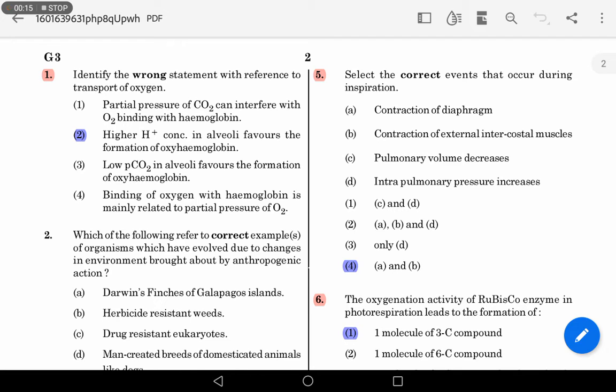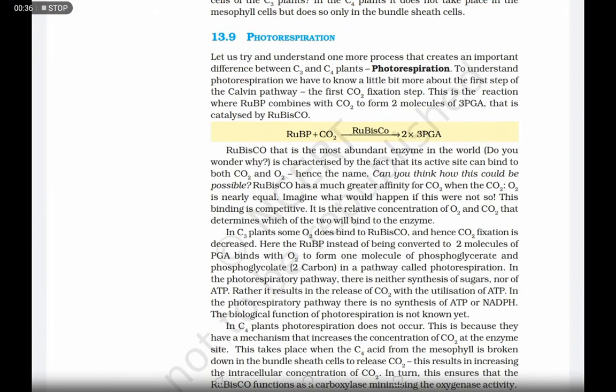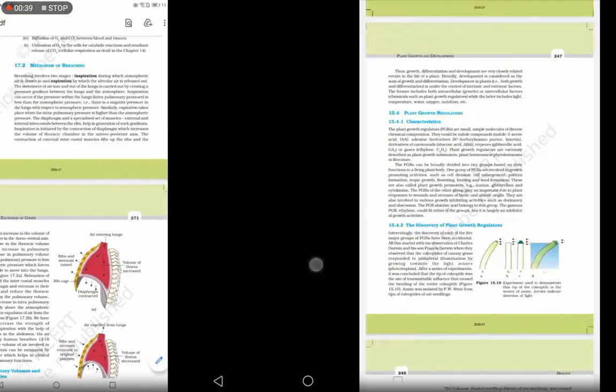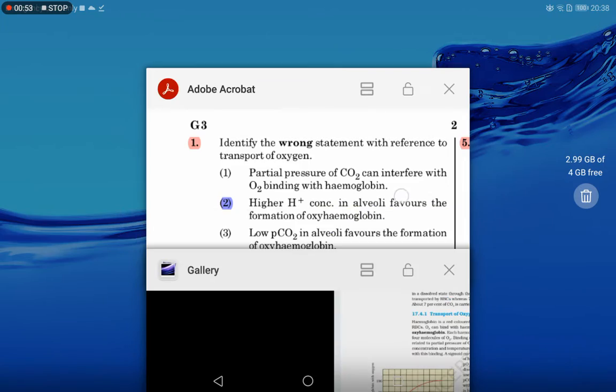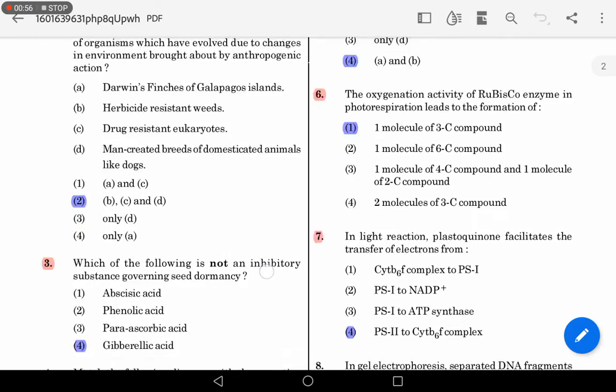Remember that higher PO2, low PCO2, low H plus concentration, and low temperature favor the formation of oxyhemoglobin or favor the dissociation of carbon dioxide from carbaminohemoglobin, whereas high PCO2, high temperature, high H plus concentration and low PO2 favor the formation of carbaminohemoglobin, or result in the dissociation of oxygen from oxyhemoglobin. It is also provided in NCERT. Lesser H plus concentration is favorable for the formation of oxyhemoglobin, but it's given higher H plus concentration, hence the wrong statement.